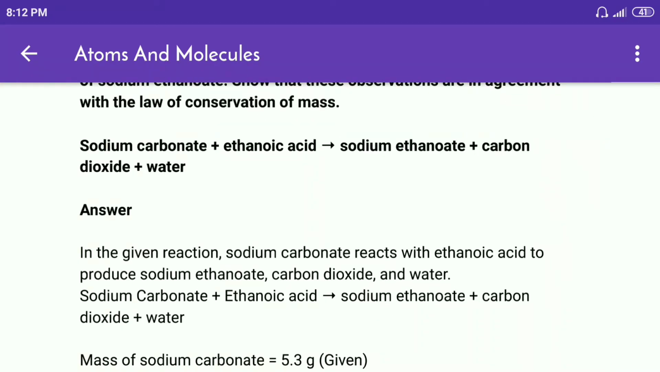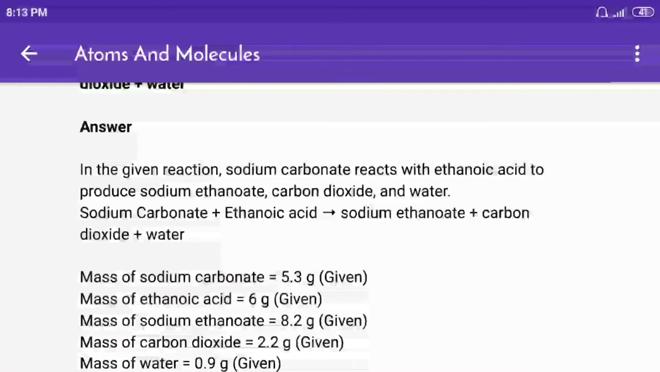Answer. In the given reaction, sodium carbonate reacts with ethanoic acid to produce sodium ethanoate, carbon dioxide and water. Sodium carbonate plus ethanoic acid gives sodium ethanoate plus carbon dioxide plus water.